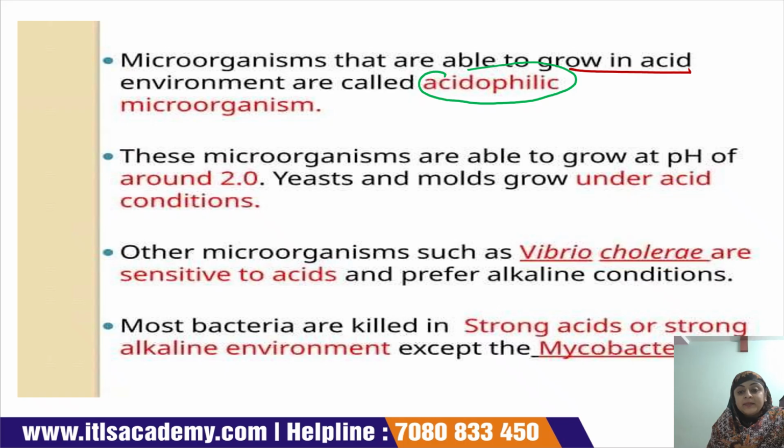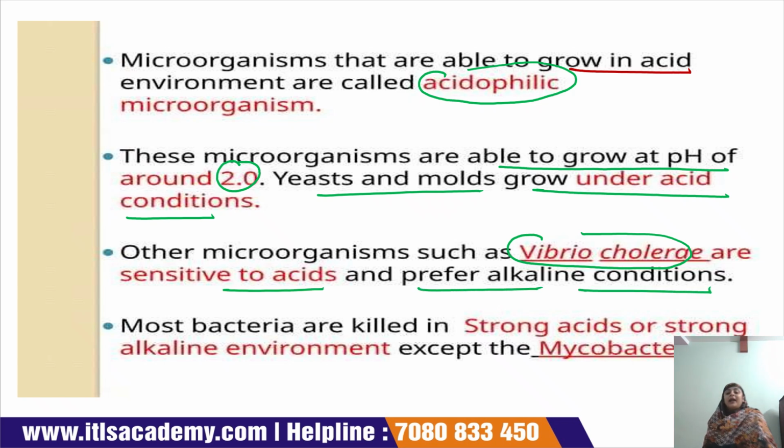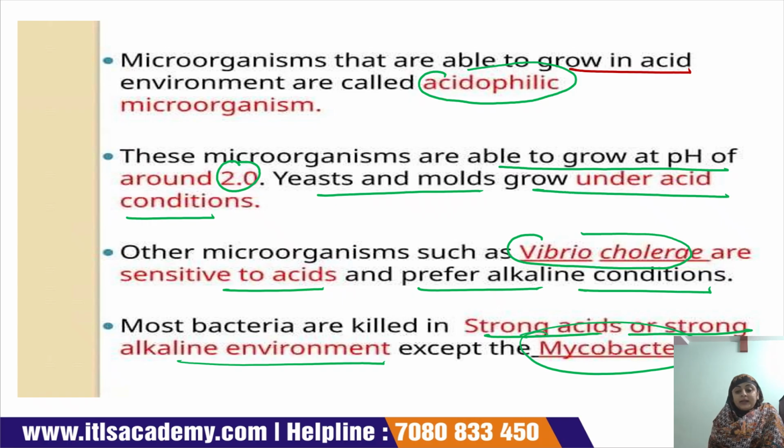These microorganisms are able to grow at a pH around 2, and yeast and mold grow under acidic conditions. Other types of microorganisms, like Vibrio cholerae, are very sensitive to acid and prefer alkaline conditions. Most bacteria are killed in strong acid or strong alkaline environments, except the mycobacteria.